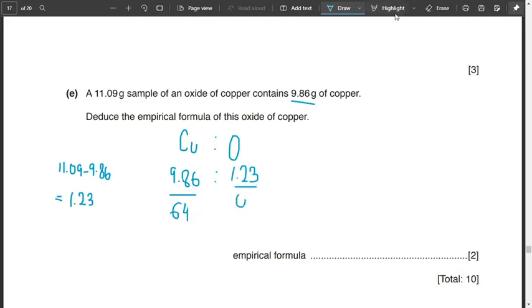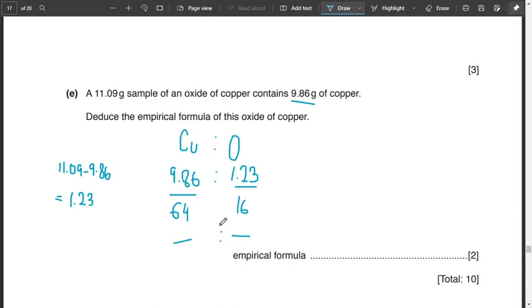If we calculate it all, we'll end up with a ratio. You'll calculate the answers, and whatever the answers are, you will divide by the smallest one, and once you do this, we can easily understand.